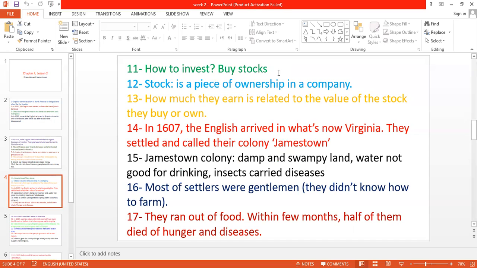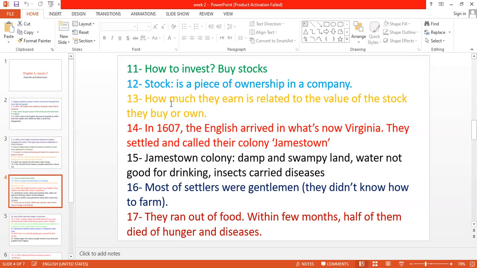Dareen bought one stock. Okay, so each Englishman or woman became a partner in the company by buying stocks. Someone bought two stocks, the other bought three, others bought six, others bought 10. So stock means a piece of ownership, or you become a partner in the company.